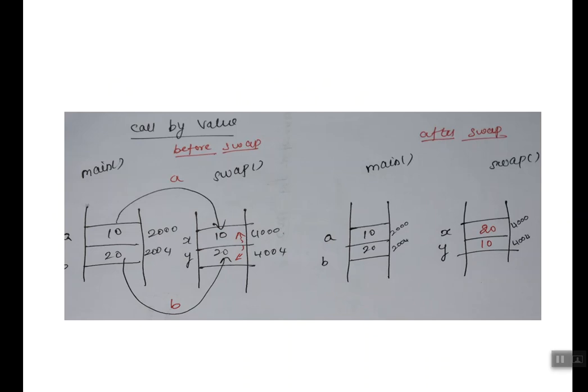See, we are using a, b and x, y. There are two functions, main and swap. Here I am taking a at address 2000 and b at address 2004, and my inputs are 10 and 20. So what is a? 10. What is b? 20. In terms of call by value, we are passing the value from a to x and b to y. And you know that a and b are in different memory locations and x and y are in different memory locations, right? So now a goes to x and b goes to y.